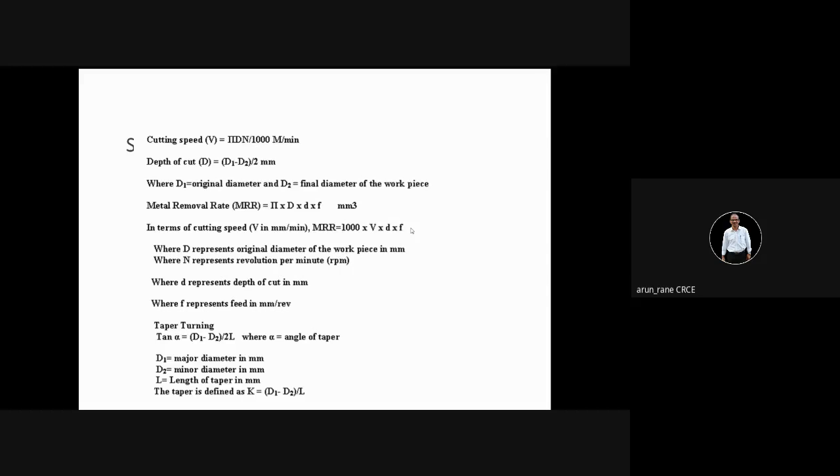Feed rate means what? You know now. It is the rate at which the tool is moving. That's again a tool velocity. So feed rate is in millimeter per minute. So this is in millimeter, millimeter, and millimeter per minute. That means material removal rate you will get in millimeter cube per minute, which you can convert to whichever units you want.